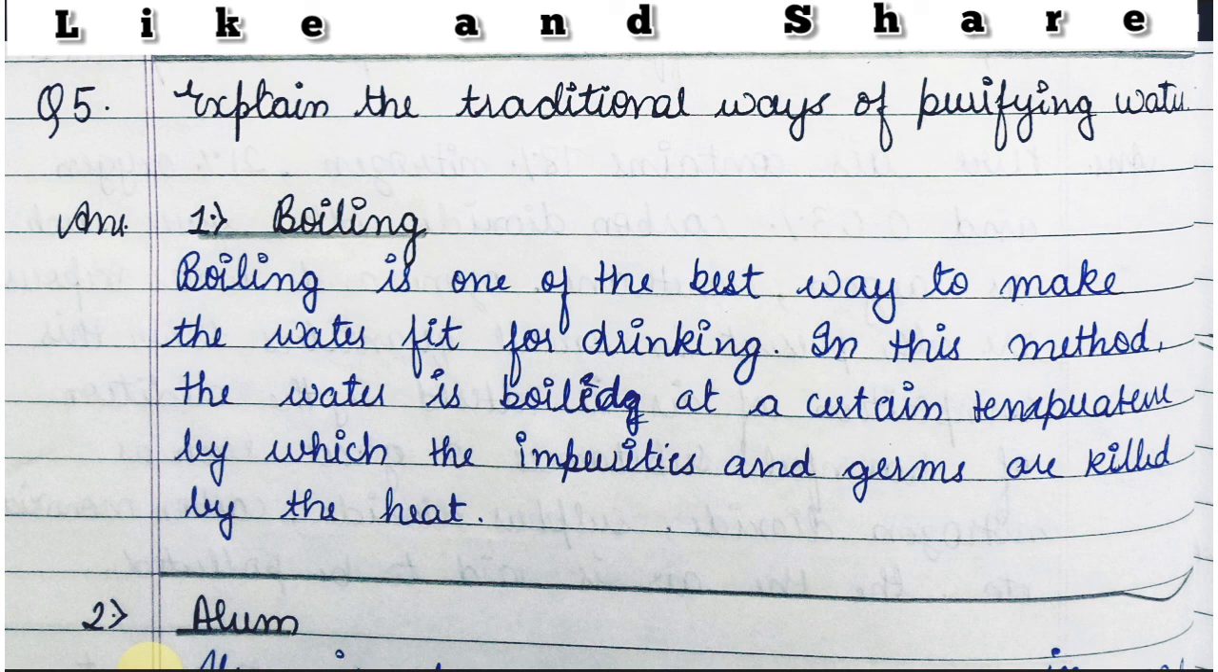So one of the traditional ways of purifying water is boiling. Boiling is one of the best ways to make the water fit for drinking, and in this method the water is boiled at a certain temperature by which the impurities and germs are killed by the heat. And why do we use the boiling method? Because it kills the impurities and germs by the heat.